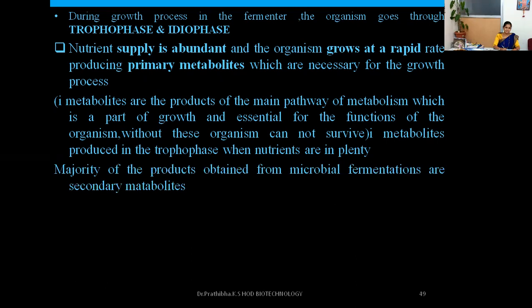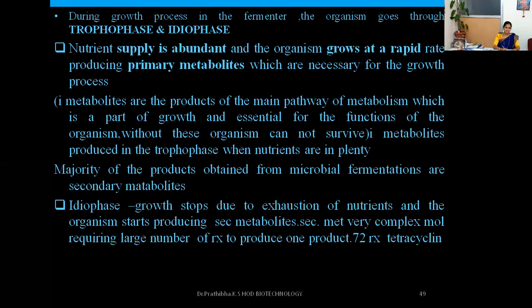The majority of the products obtained from microbial fermentations are secondary metabolites, like alkaloids and some of the other higher proteins which come under secondary metabolites. All the products which are obtained are secondary metabolites.